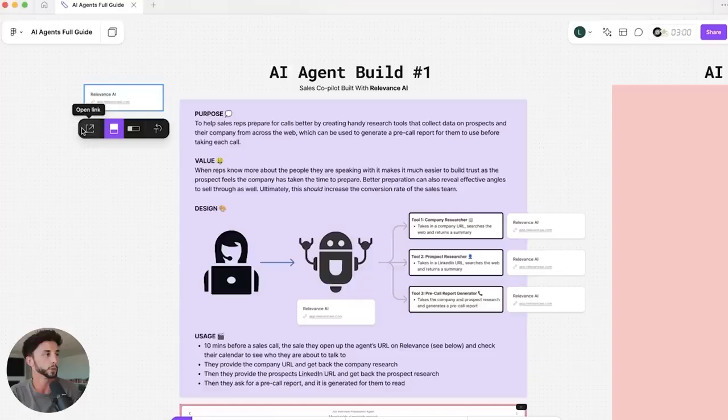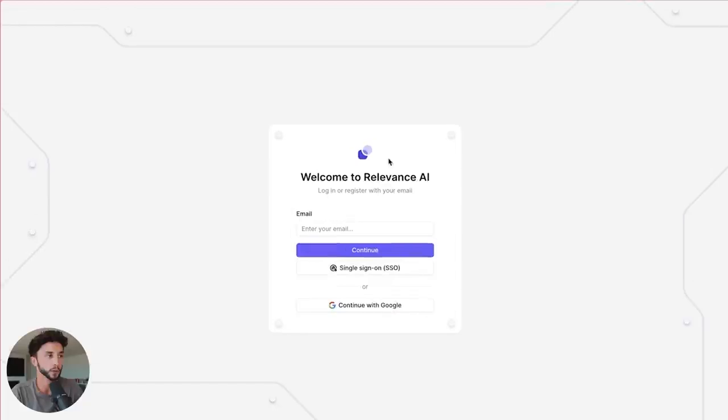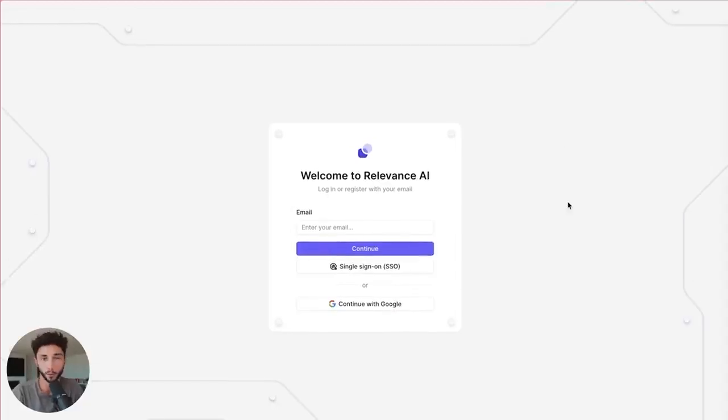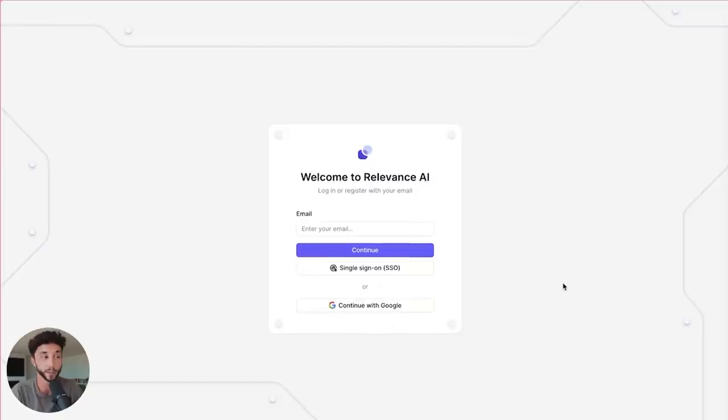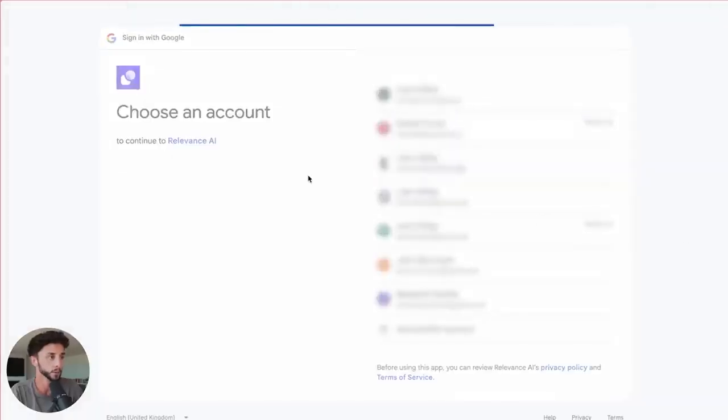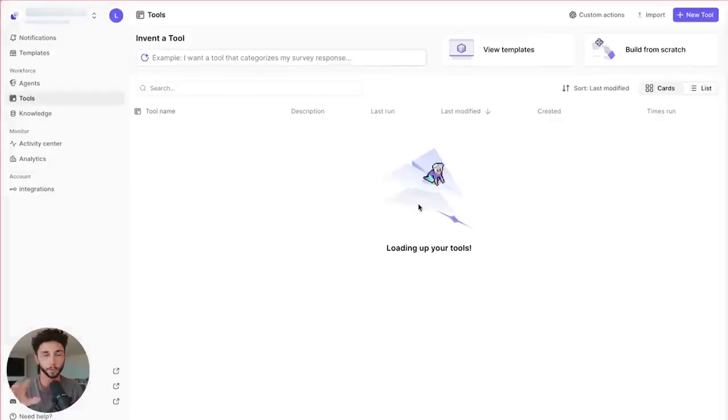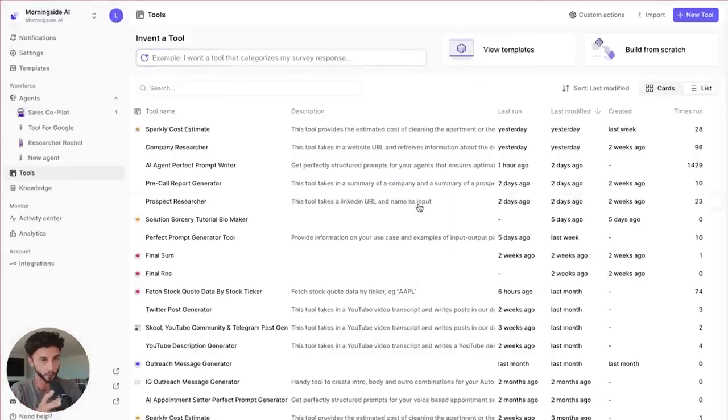Pretty straightforward. Of course, when you click on this, it's going to ask you to log into Relevance. So if you haven't already, you can make an account. It's fairly low cost. They have a free plan and then a Teams plan, I believe. So it's not too much, but it is a really, really valuable tool, as you're going to see. So you can sign in here. I'm going to jump in with my Google account. There may be a bit of setup for your account, but I'm sure you guys are smart enough to figure out how to set up an account. I'm sure Relevance also makes it easy enough.